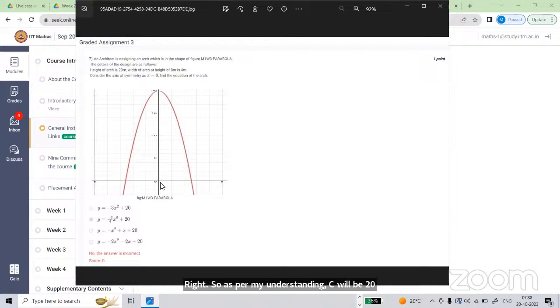I have taken x as 4 and 8 as y. The derivative 2ax plus b equal to 8, I have calculated that way. So my b will be minus 4a minus 3.